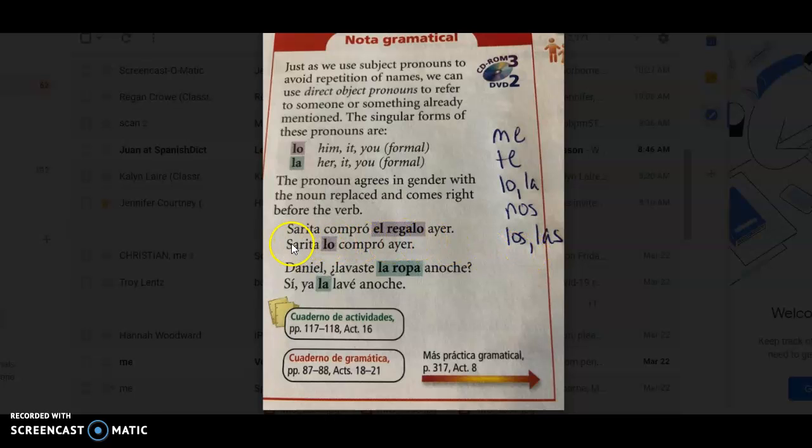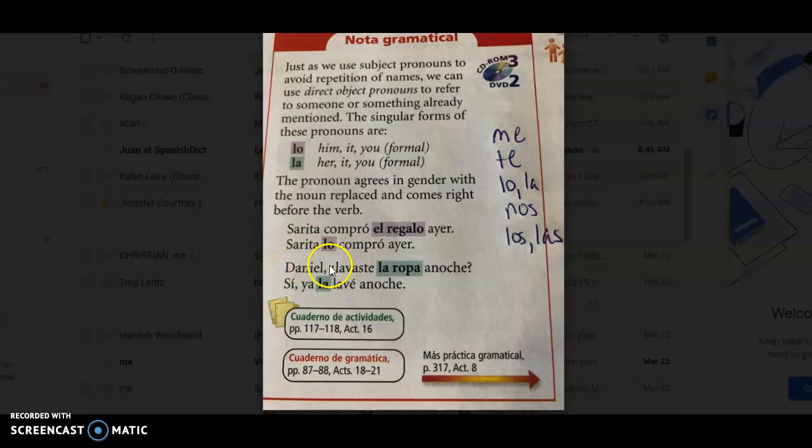So if we go ahead and look here at the example sentences your book gives you, we have Sarita compró el regalo ayer. And that means Sarita bought the present yesterday. Now notice how they have these both in purple here, because when I'm going to say she bought it yesterday, I'm going to look at el regalo, and it is singular and masculine. So I'm going to use the singular and masculine pronoun when I say it. Okay, so I'm going to say, Sarita lo compró ayer. She bought it yesterday.